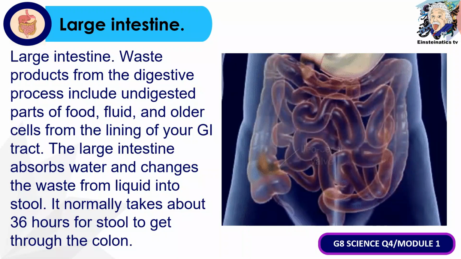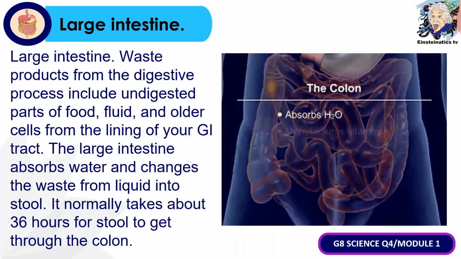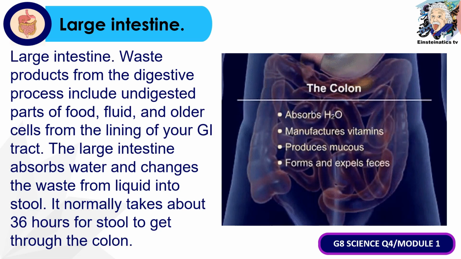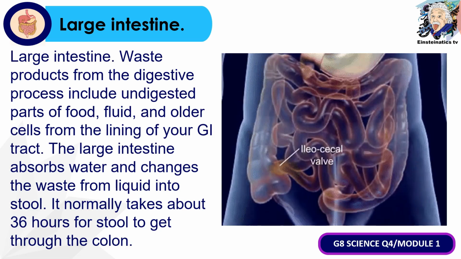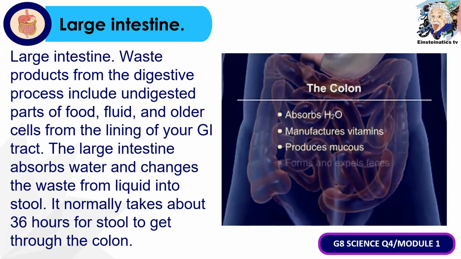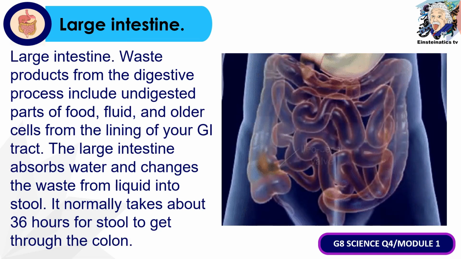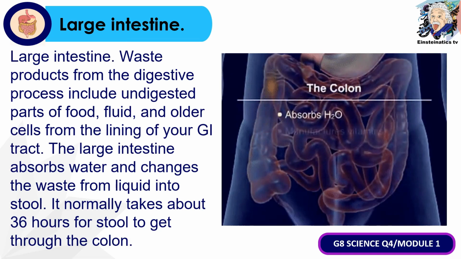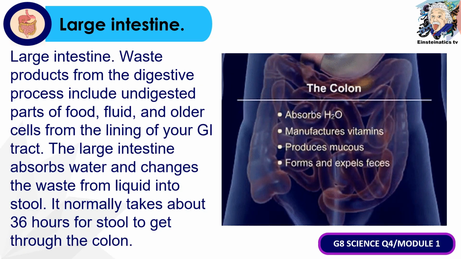After passing through the small intestine, the food that you have consumed will now pass through the large intestine, also known as the colon. The functions of the colon include the absorption of water, manufacturing of vitamins, producing mucus, and of course, forming and expelling feces. It is important to note that it takes about 36 hours for stool to get through the colon.